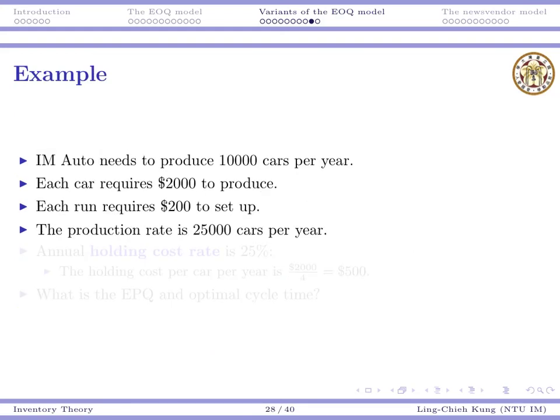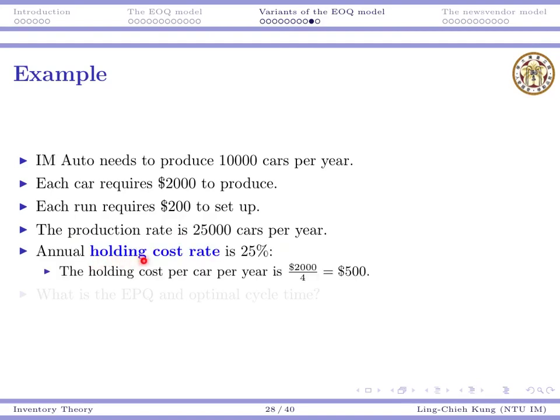Okay, so let's complete our discussion with an example. Suppose now our department is not making airplanes, we are making cars. So we need to produce 10,000 cars per year. Each car requires $2,000 to produce, and each production run requires $200 to set up. Suppose the production rate is 25,000 cars per year. Let's assume the annual holding cost rate is 25%.